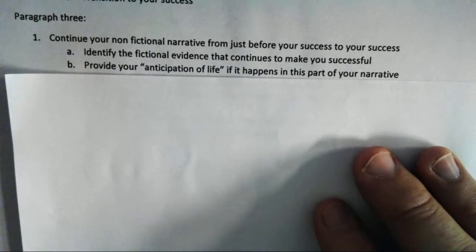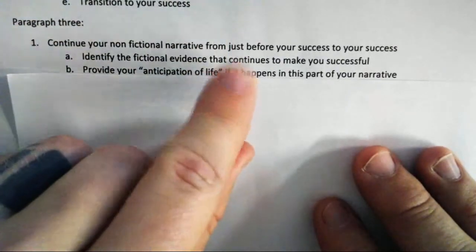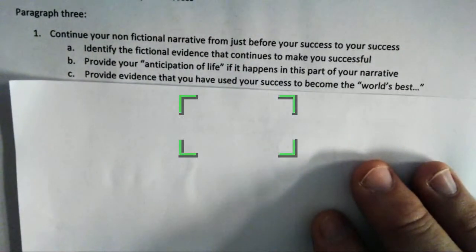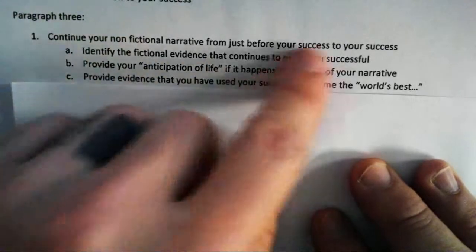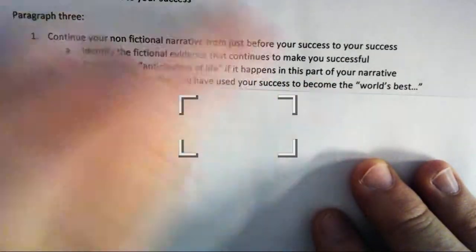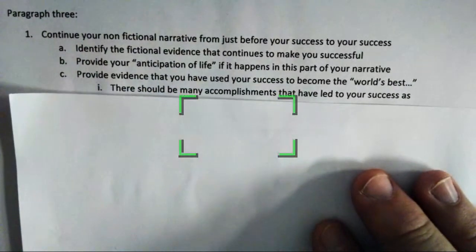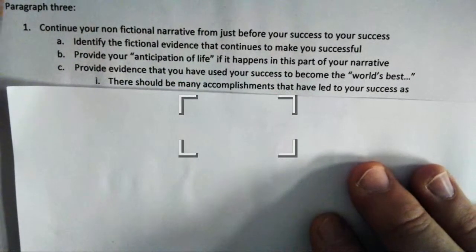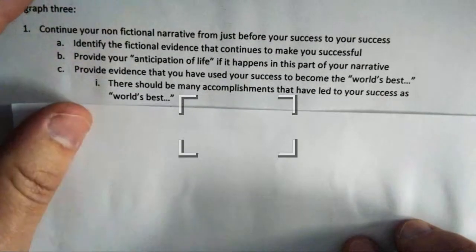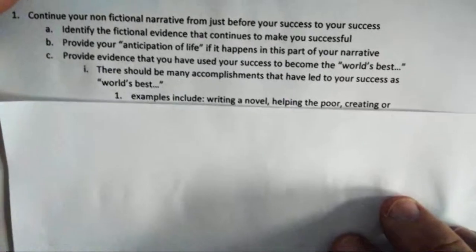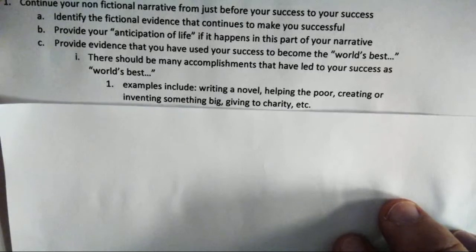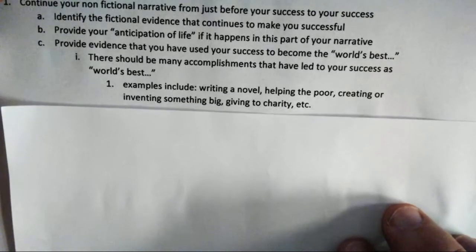Provide your anticipation of life if it happens in this part of your narrative. Provide evidence that you have used your success to become the world's best. So now you're successful. How did you use your success to become the world's best? And this part is going to be a big part. There should be many accomplishments that have led to your success as world's best. For example, you should have written a novel, helped the poor, created or invented something big, given to charity, etc.